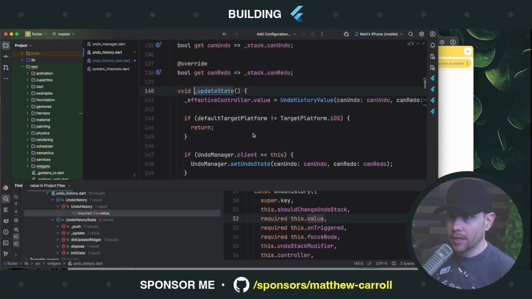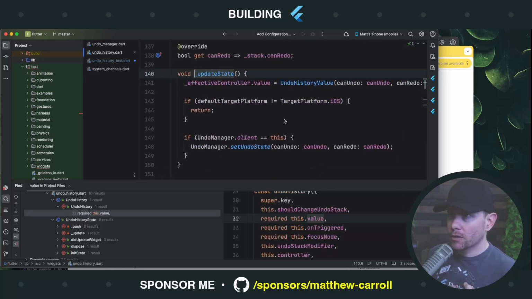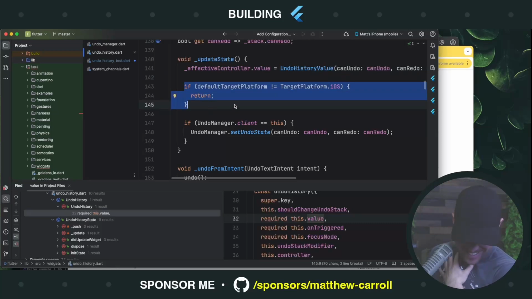Let's see what update state is doing. Okay, it gets a controller, or it takes the controller and it sets the value on the controller. That's a different value. Oh, God. This drives me up a wall. This widget, which is called undo redo history. It's not undo redo iOS history.